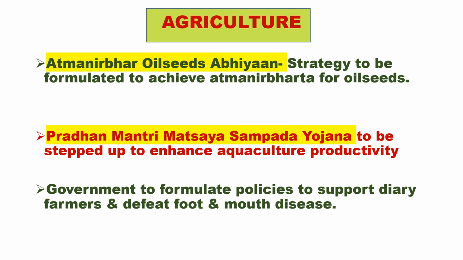Next is agriculture. First is the Atmanirbhar Oilseeds Abhiyan, a strategy to be formulated to achieve Atmanirbharta for oilseeds, so oilseeds will be produced indigenously. There was a revolution regarding oilseeds production, that was the Yellow Revolution. Next is fisheries: Pradhan Mantri Matsya Sampada Yojana to be stepped up to enhance aquaculture productivity. Next, the government will formulate policies to support dairy farmers and defeat foot and mouth disease of livestock.